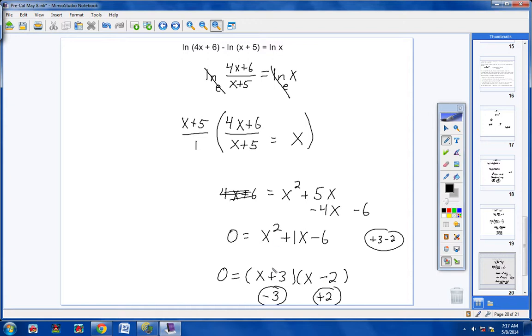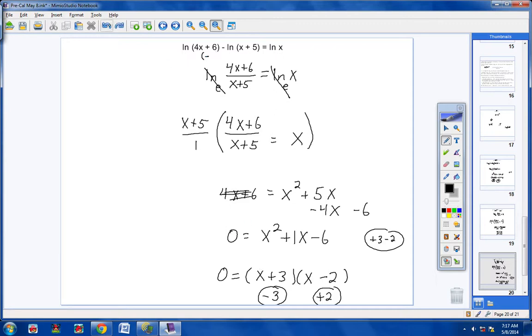Now listen, students, maybe these answers don't work, so let's go up to the very original equation. If I put a negative 3 in for x, 4 times negative 3 is negative 12, and negative 12 plus 6 is a negative 6. So right away, if just one argument becomes negative, then that solution does not work. And so negative 3 is not going to work.